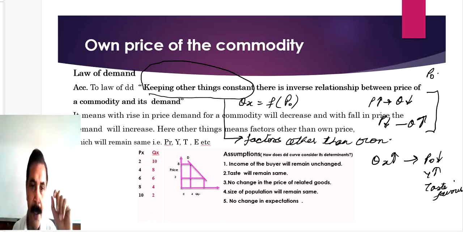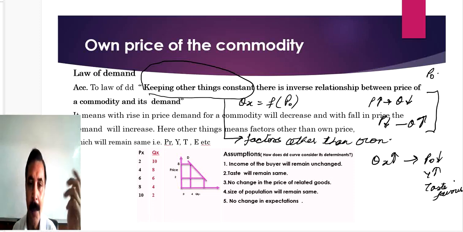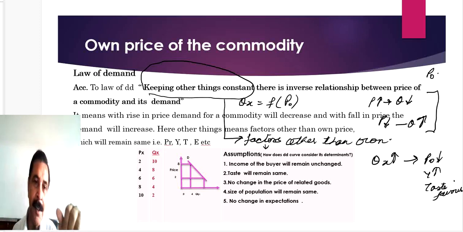And what are those other factors? Price of related goods, income of buyer, taste of buyer, expectations, etc. And this is the assumption. These are the basic assumptions of this law: income of the buyer will remain unchanged, taste will remain the same, no change in price of related goods, size of population will remain the same, no change in expectations. Got it?